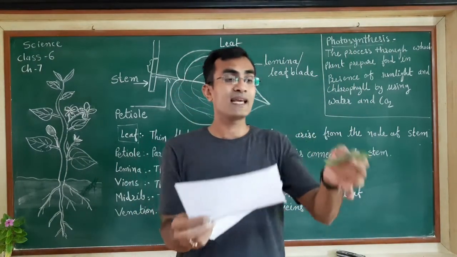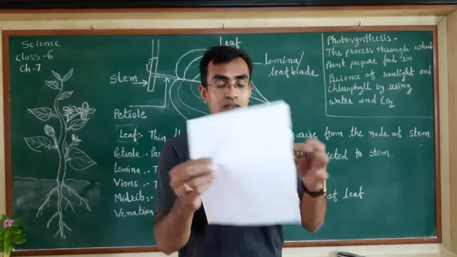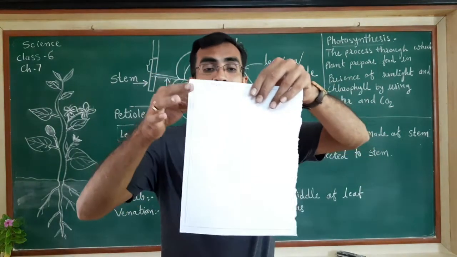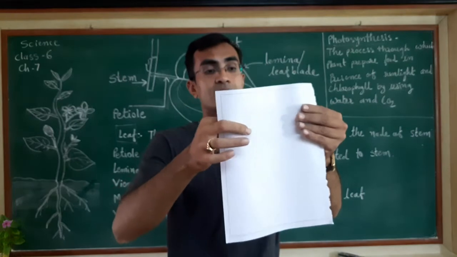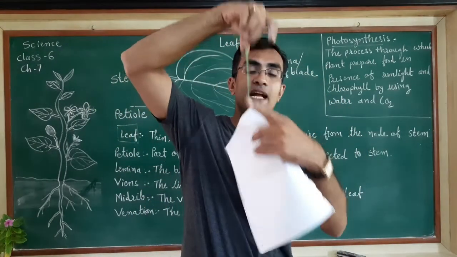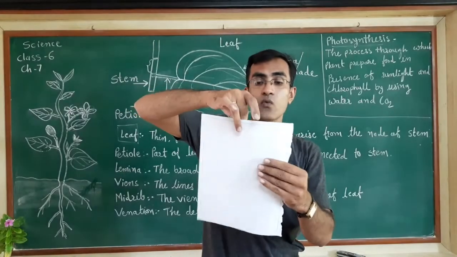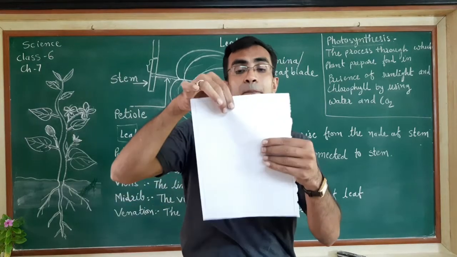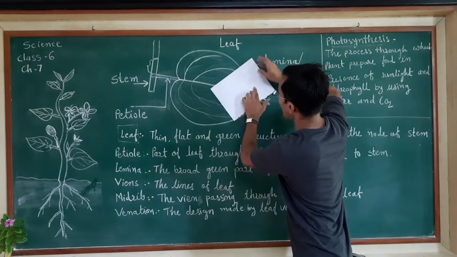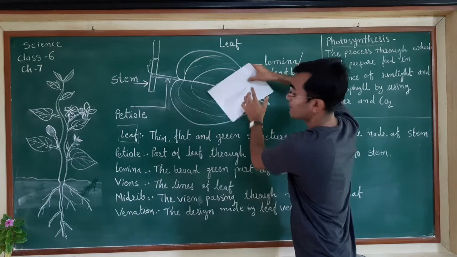I will place this leaf with the downside facing up, like this. I take one leaf at a time. Downside should be at this one. This is the downside, and I am placing it like this. Now, by pressing it on the table, I will scratch this paper with the pencil.